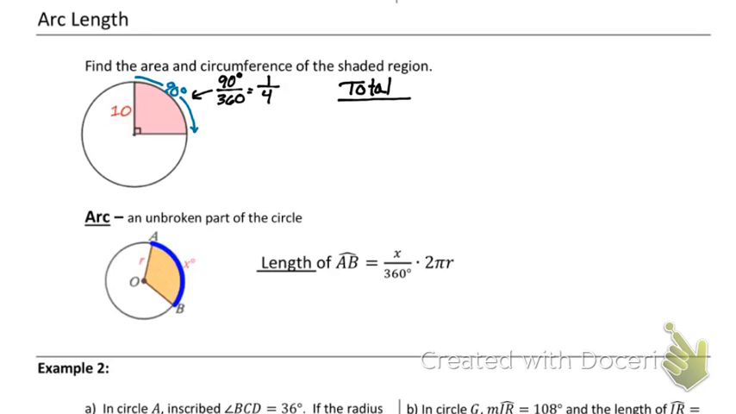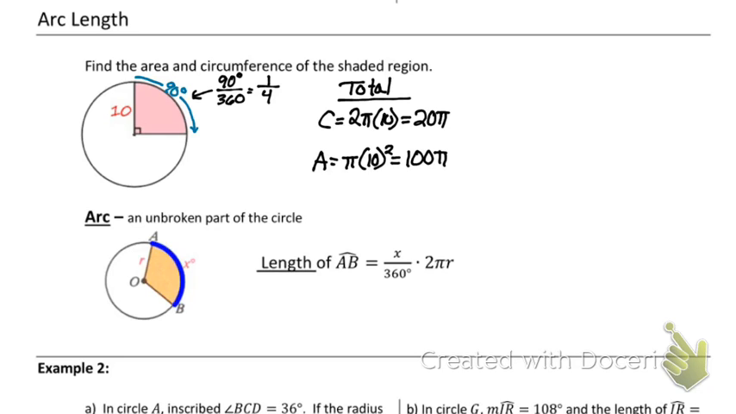So let's talk about the circumference of the total circle. The circumference of the total circle would be 2 pi times the radius of 10, so our total circle would be 20 pi for circumference. For area, we're going to have pi r squared, so that's pi times 10 squared, which equals 100 pi. If I'd asked for the total circumference or the total area, that's exactly what you'd give me: 20 pi, 100 pi.